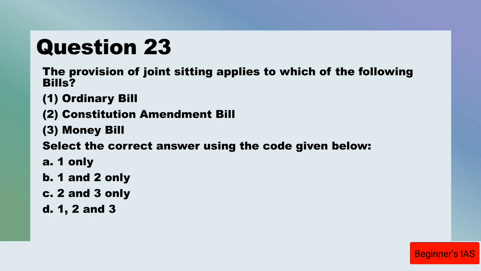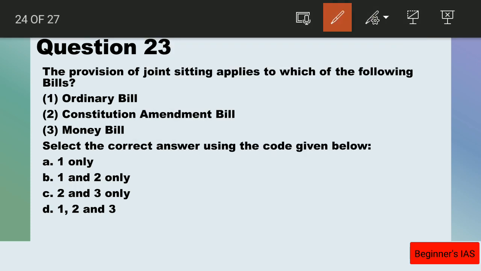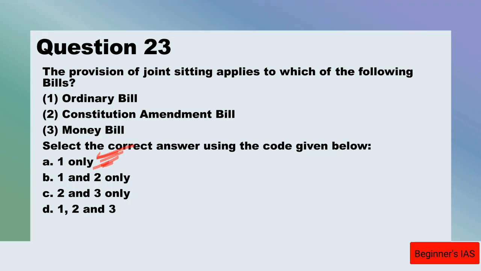The provision of joint sitting applies to which of the following bills? Ordinary bills, Constitution Amendment Bill, Money Bill. Here we have to choose the code. The correct statement is ordinary bill only. So the answer for question number 23 is A, 1 only, since there is no joint sitting in the case of money bills and also in the case of constitutional amendment bills.